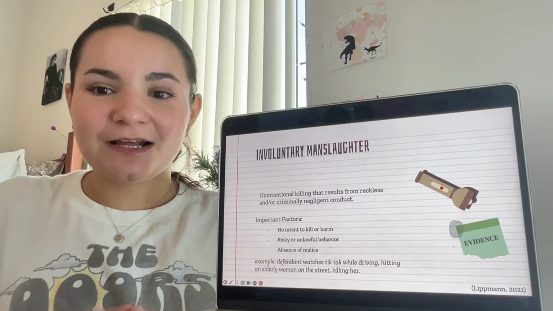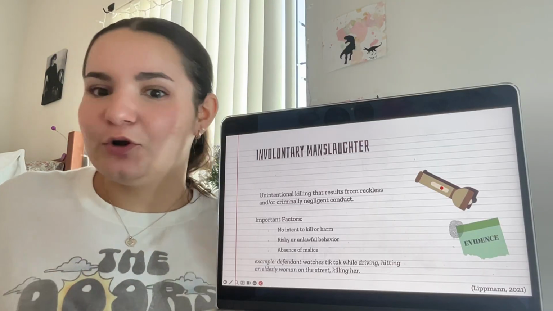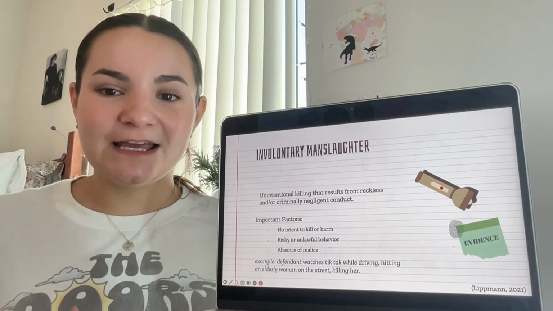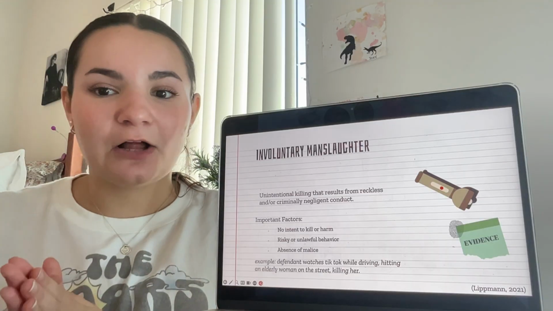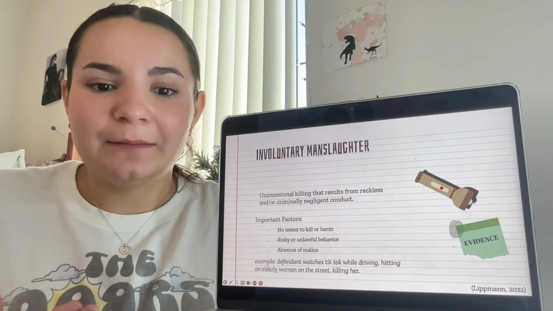So this is just going to be somebody who is maybe just being plain dumb. They're not paying attention, they're being negligent or risky, and it unfortunately results in the death of somebody else. However, they had no intent to harm anybody.